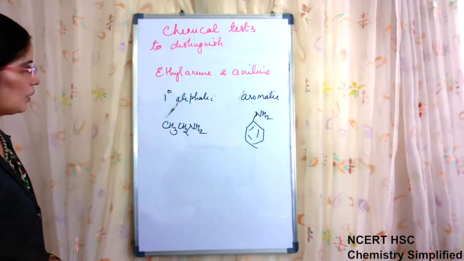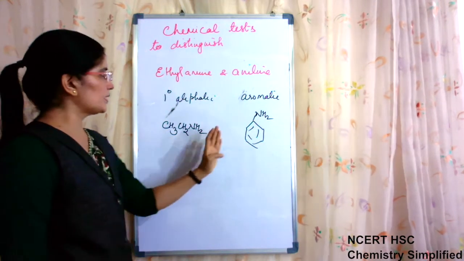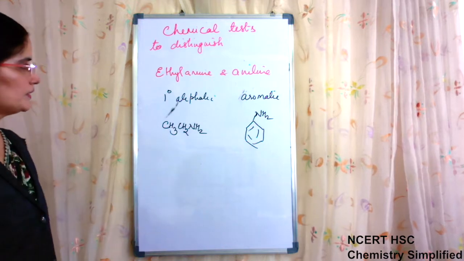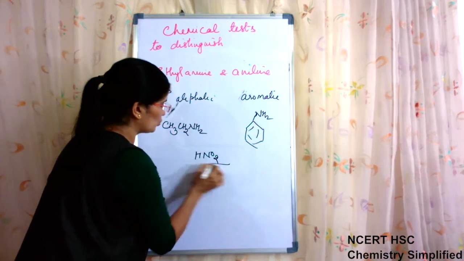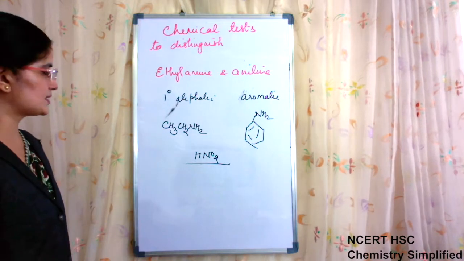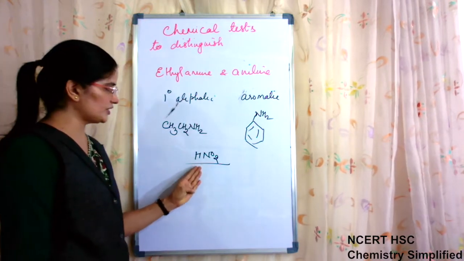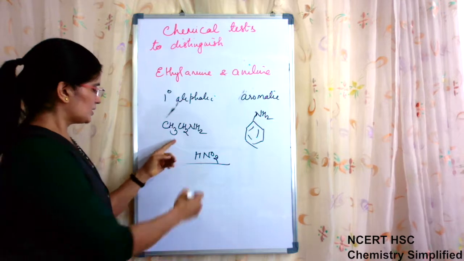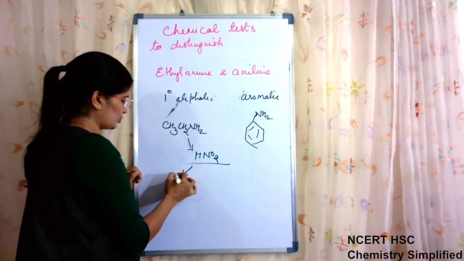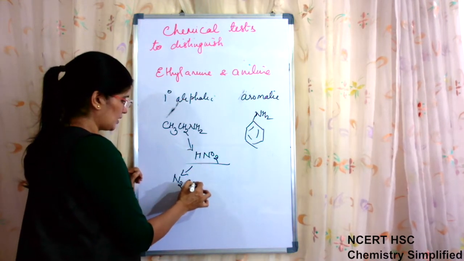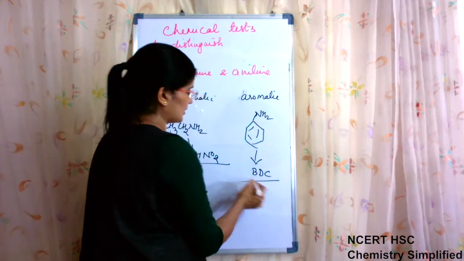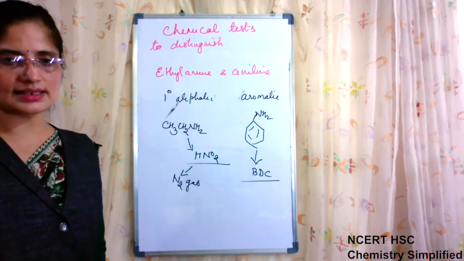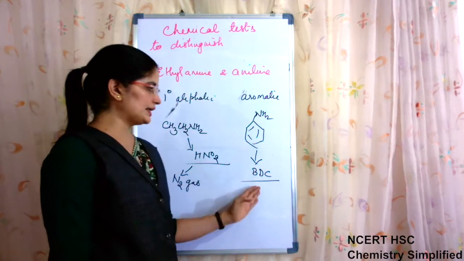Now when both of them are 1 degree and we have to differentiate between them, we have the HNO2 test. With nitrous acid, ethylamine will release nitrogen gas, and aniline forms benzene diazonium chloride, which is stable, so it will not release nitrogen gas.